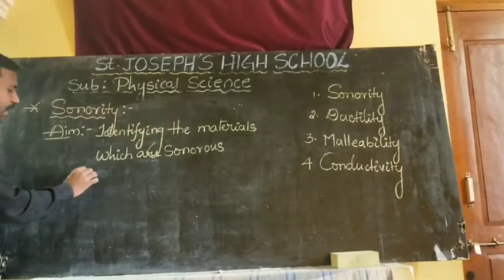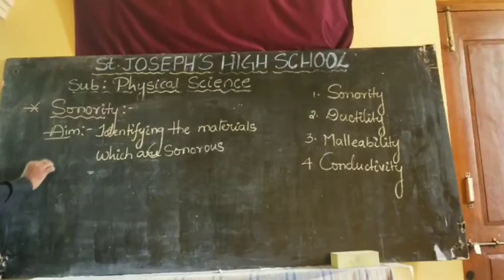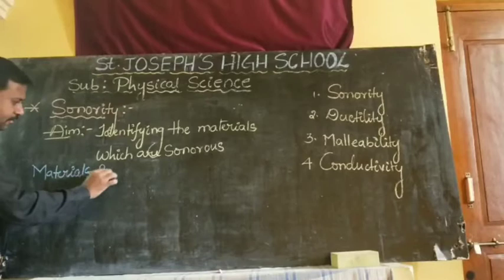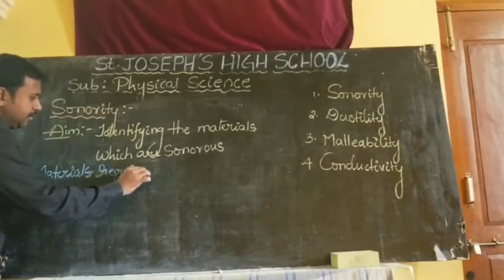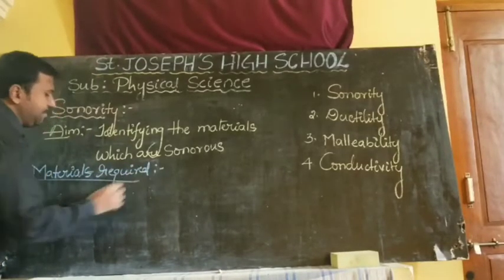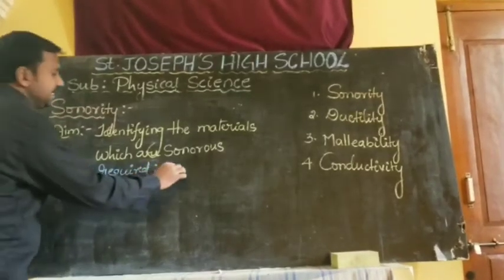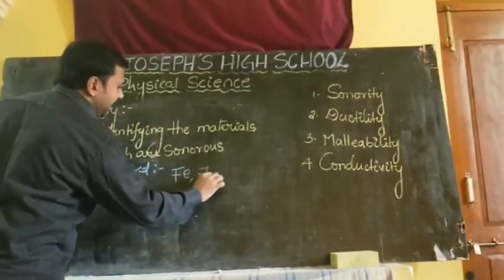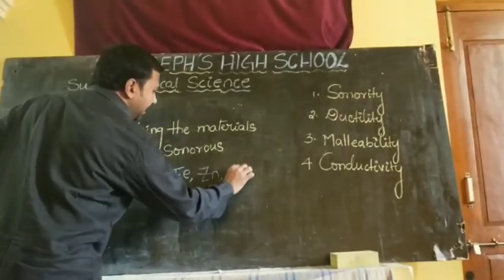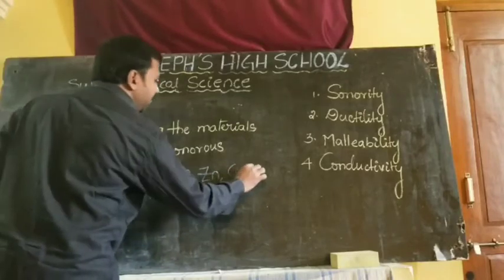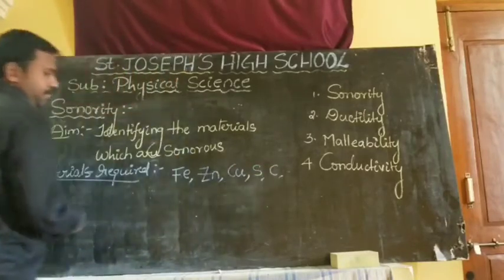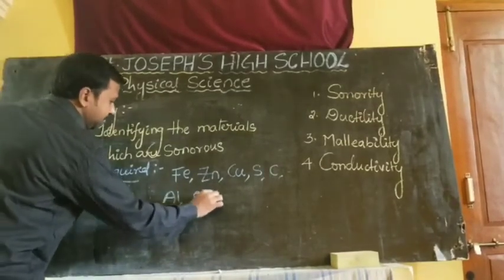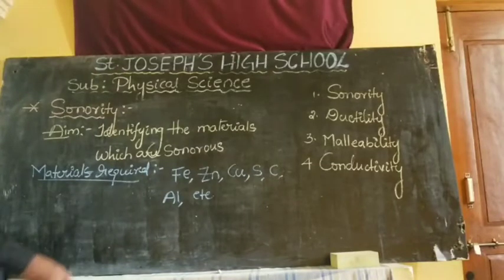That means for this we have to take some materials. Materials required: iron, zinc, copper, and sulfur, carbon, aluminium, etc. How can we take sulfur?